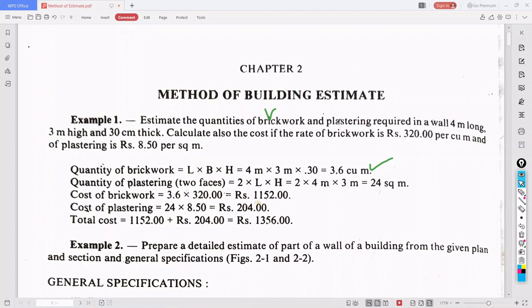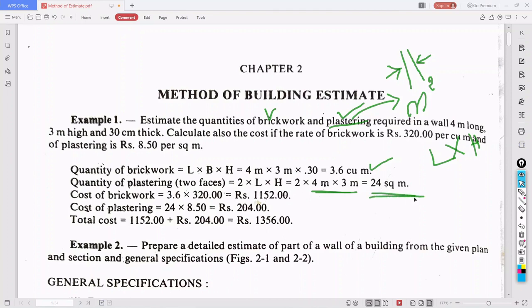Next, we need to find the plastering. For a wall we'll do plastering at both the faces, outside and also inside. So quantity of plastering, two faces, that is 2 into, as I already told you, plastering is taken in meter square, meaning two dimensions. Length into height, length is 4 meter and height is 3 meter. So 2 into 4 meter long wall and 3 meter height, it is 24 meter square. So 3.6 cubic meter and 24 meter square are the quantities.